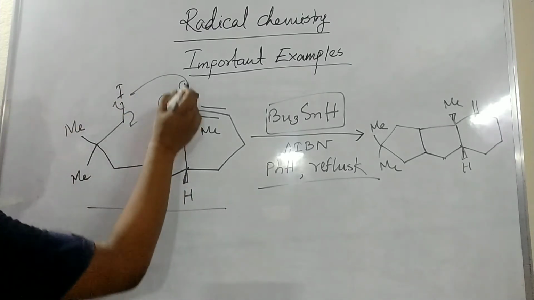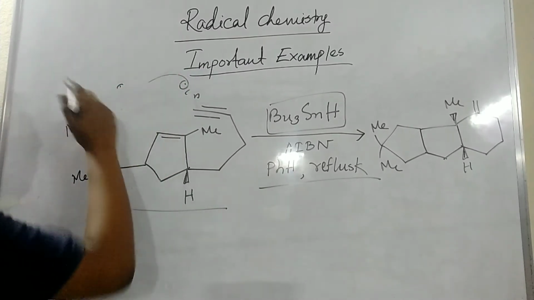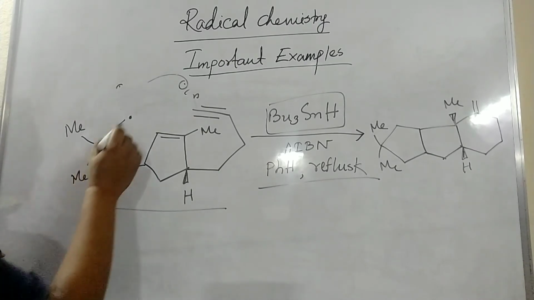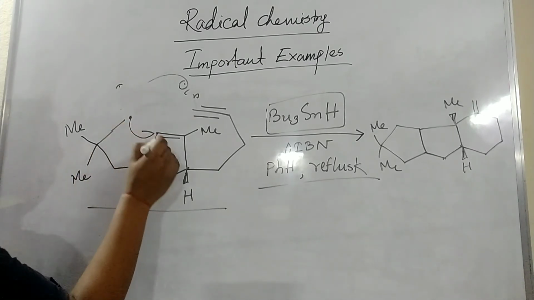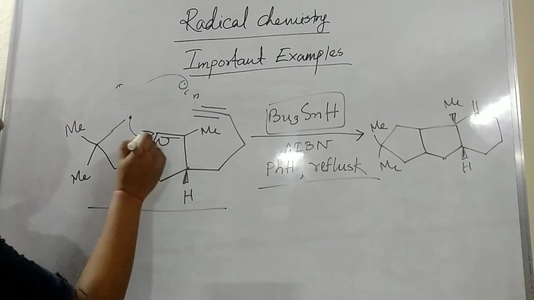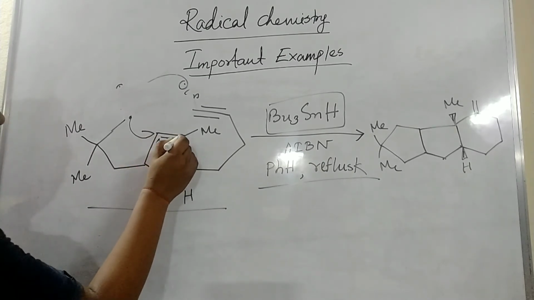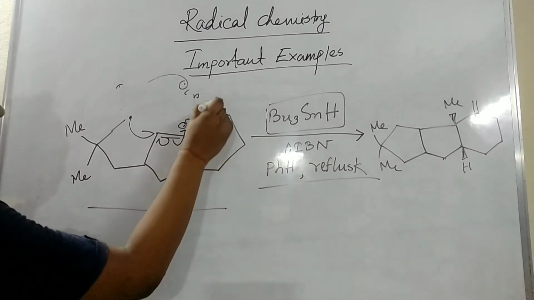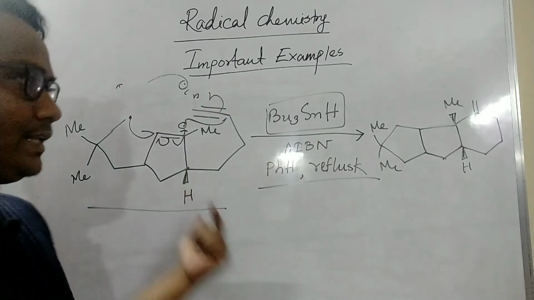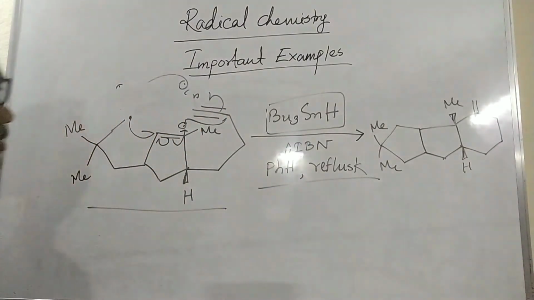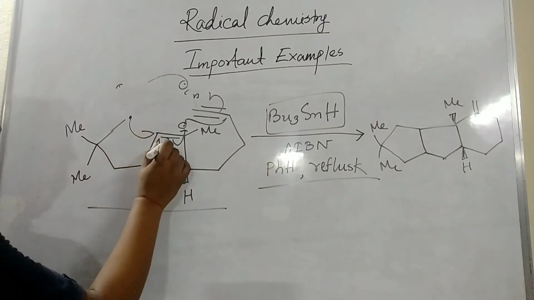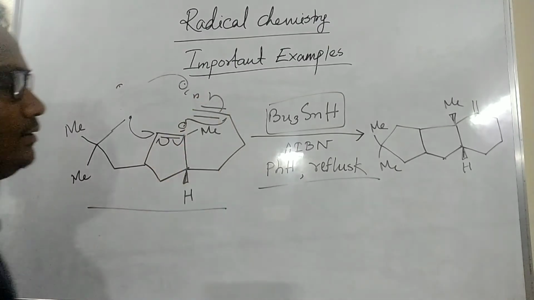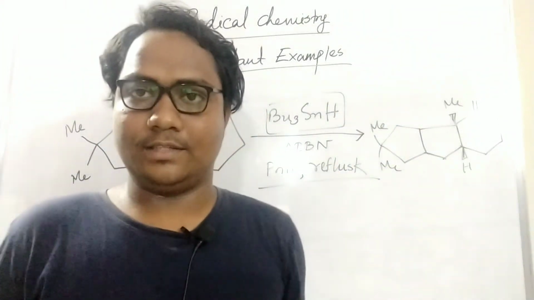The product will come, I wrote, you see now, they will attack in a symmetric way, and the product is like that, with a dot. That dot will form in situ. That dot will come there, and it will also cleave like that. Here a bond will form, and here a radical will form, it will attack there. So see, a chain reaction will happen. First of all, that will make a bond, and here another radical is there, that will go, and that is the final structure.